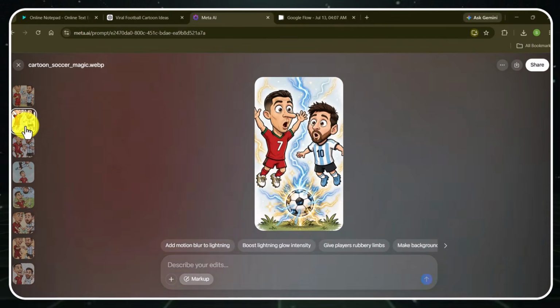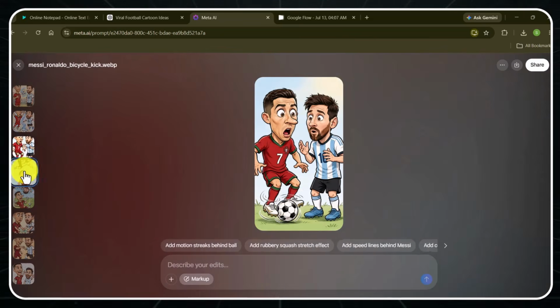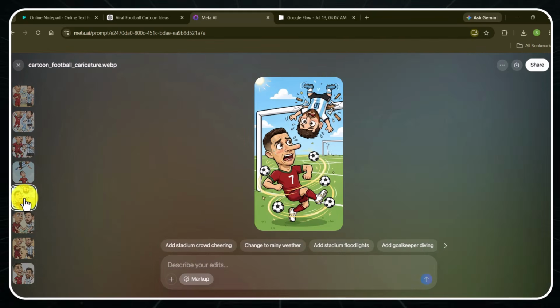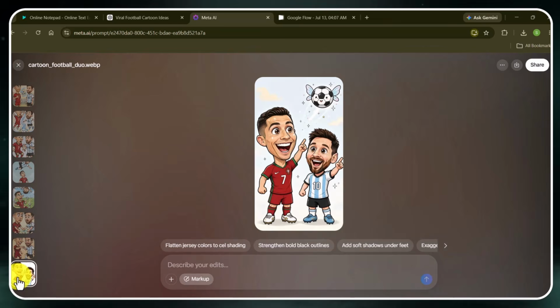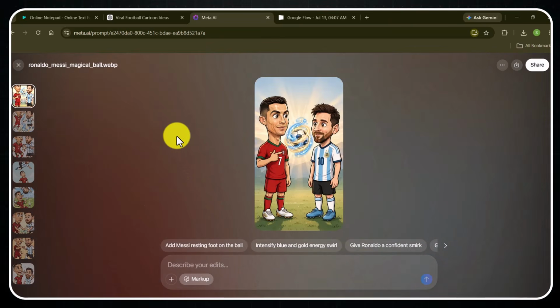I am impressed with this image model. Look at the consistency it has given us. This is superb. Download all scenes. Step 3 is done now. The scenes are locked as well. Now you're going to turn those still images into moving video clips.